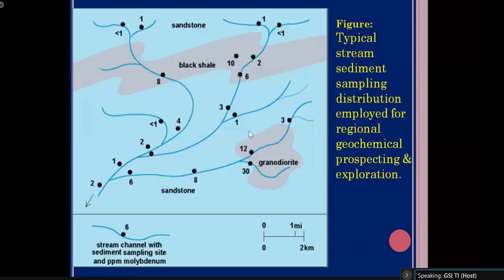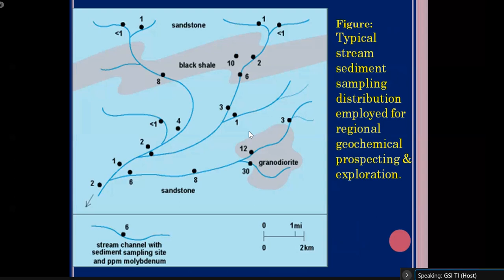Suppose this is the example I have shown, that in an area I have collected the stream sediment samples from different streams available in the area, and after getting analysis, I have plotted that analysis at each and every sample location, and I have taken the commodity molybdenum for this study.